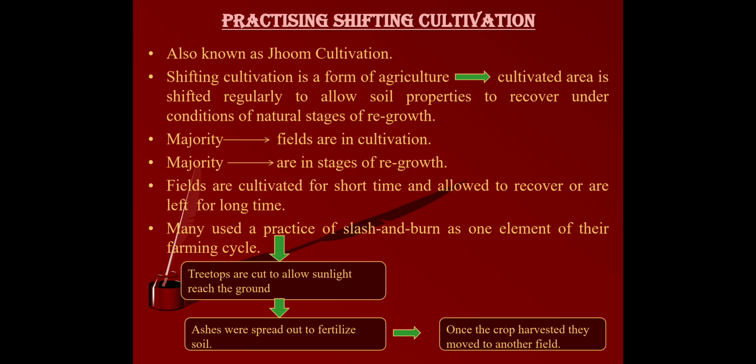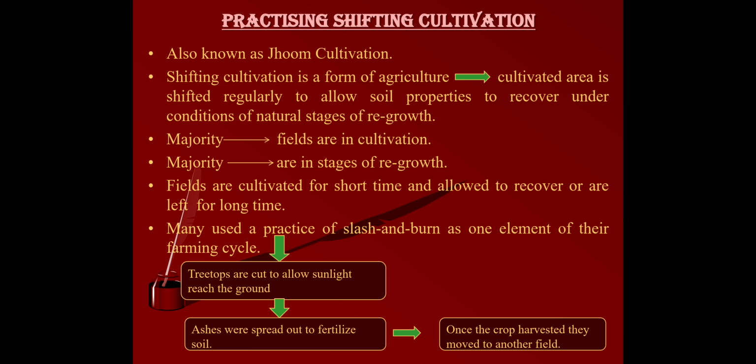In shifting cultivation, a minority of fields was in cultivation, and a majority was in various stages of regrowth.